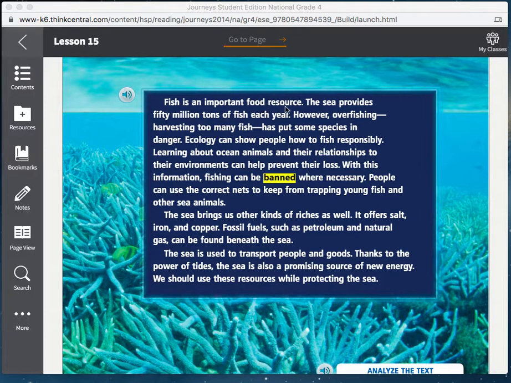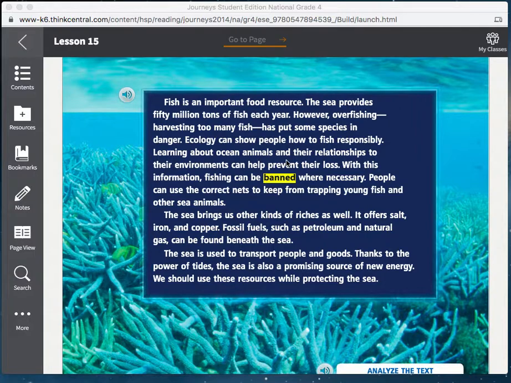Fish is an important food resource. The sea provides 50 million tons of fish each year. However, overfishing, harvesting too many fish, has put some species in danger. Ecology can show people how to fish responsibly.